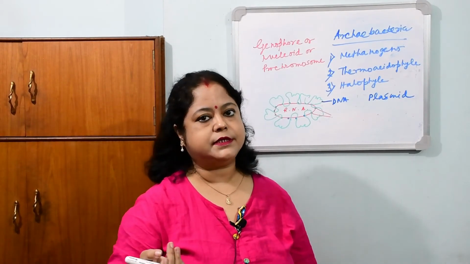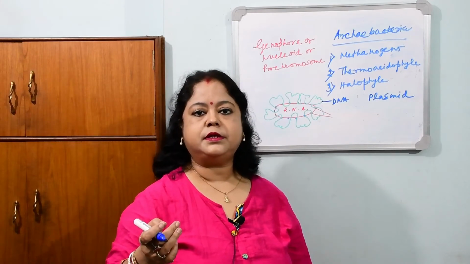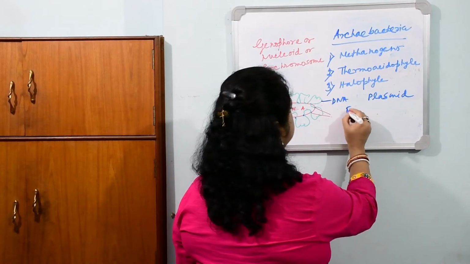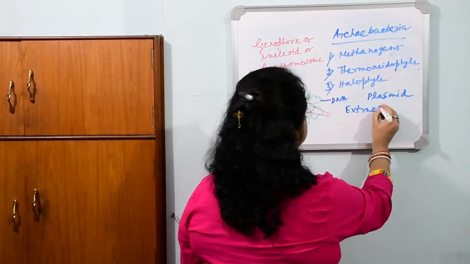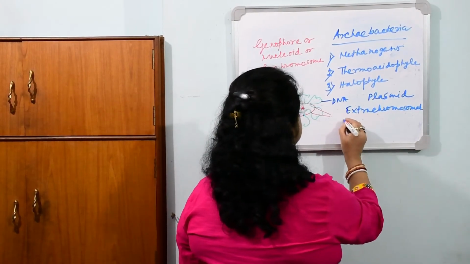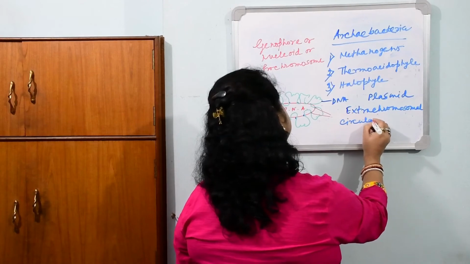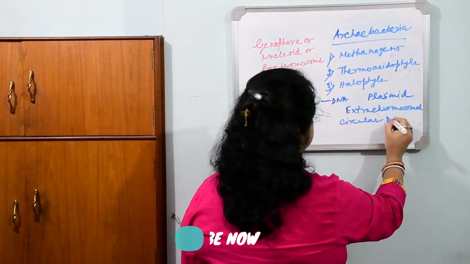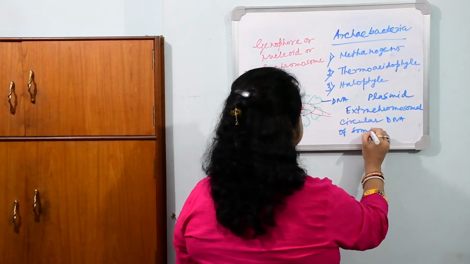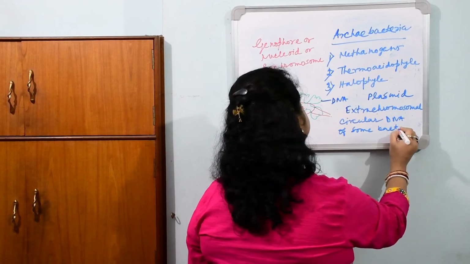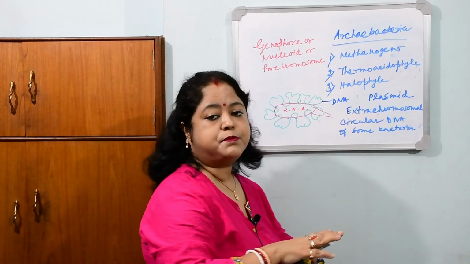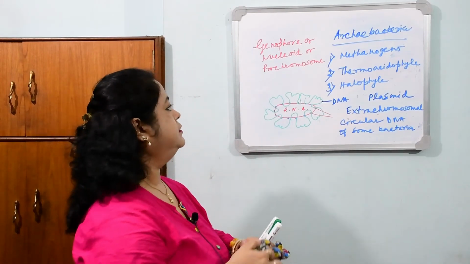A plasmid is present in some cells, giving some special properties, and in some cells it is absent. This plasmid is responsible for extra qualities of the bacterial cell.